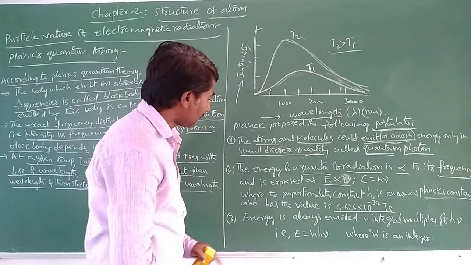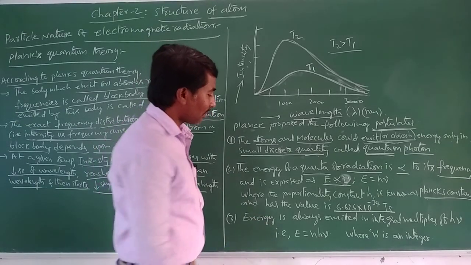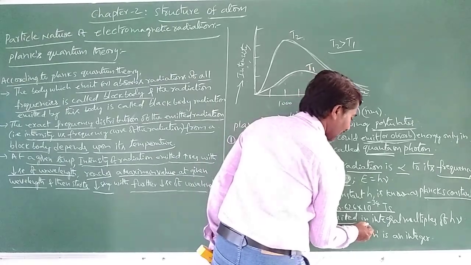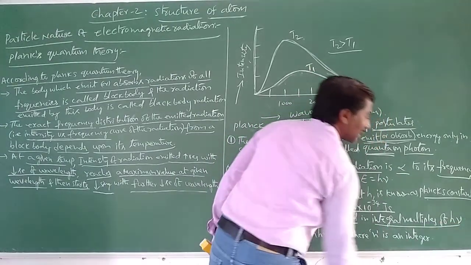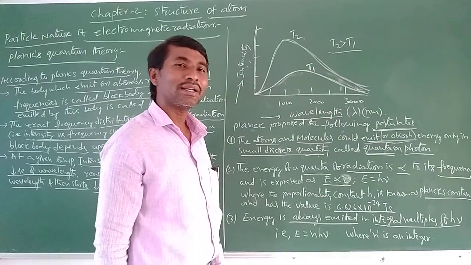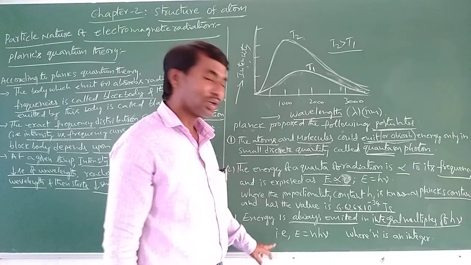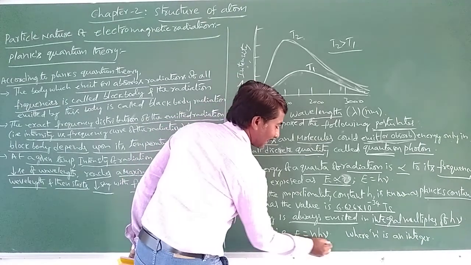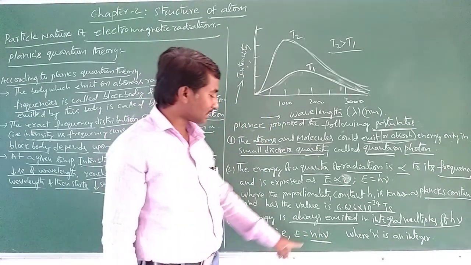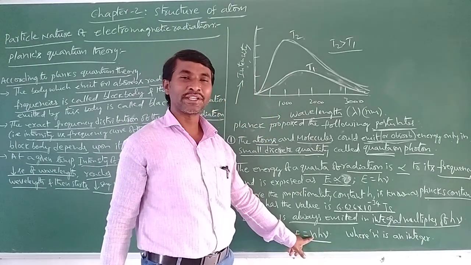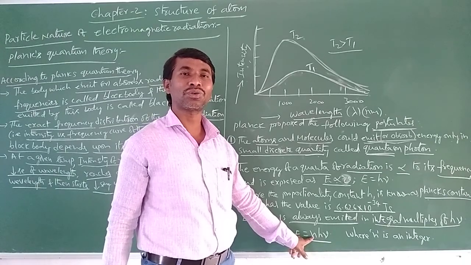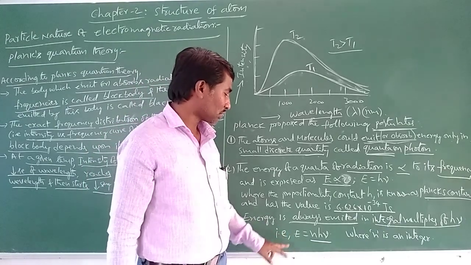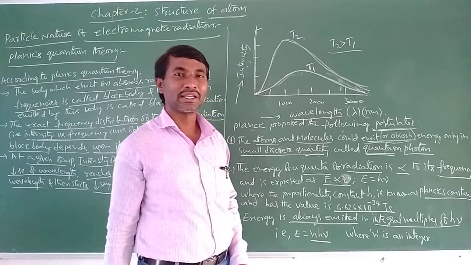Then another one: energy is always emitted in integral multiples of h nu. So we can write E equals n h nu, where n is an integer. Integers means 1, 2, 3 like that.